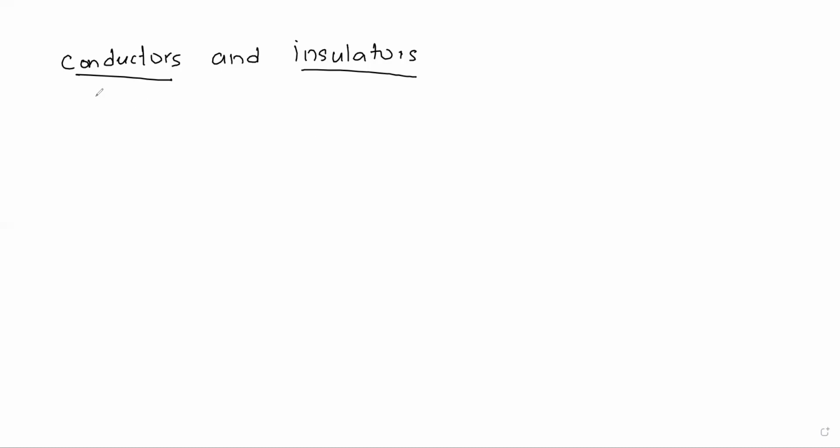Now, why are these classified into conductors and insulators? The simple answer is these conductors allow electricity to pass through them, whereas insulators do not allow the electricity to pass through them. So what does that mean? Conductors allow the electricity to flow through them, whereas insulators do not.